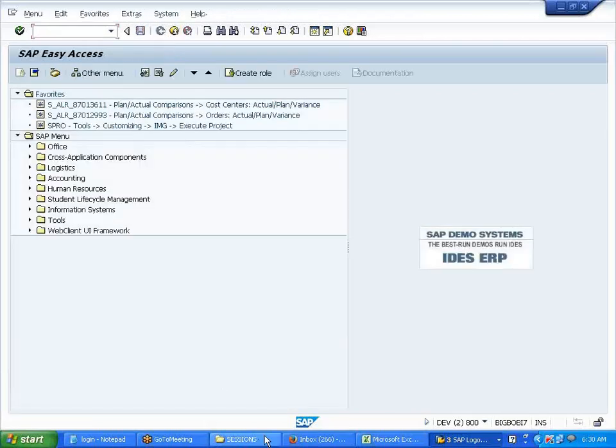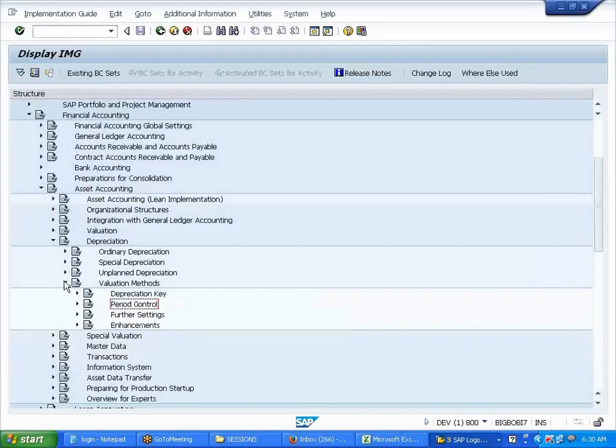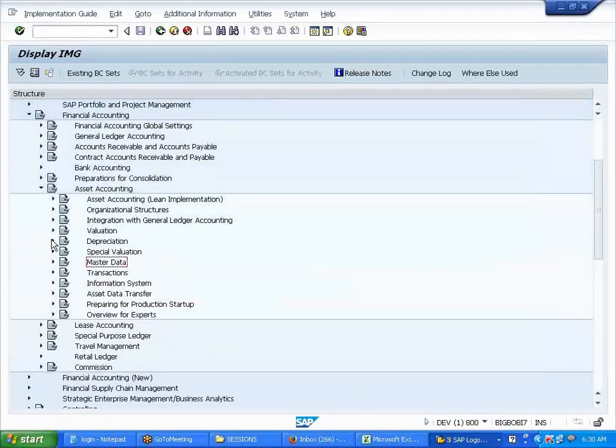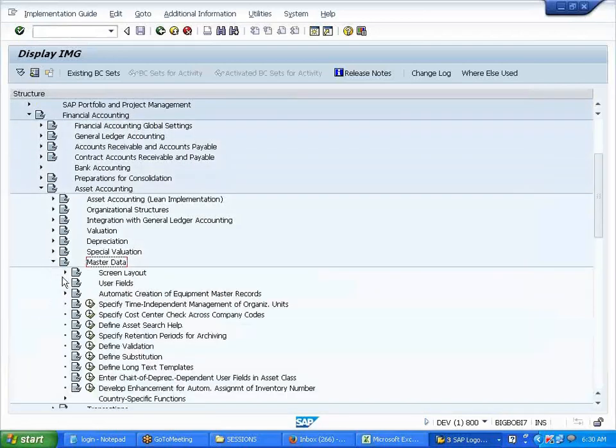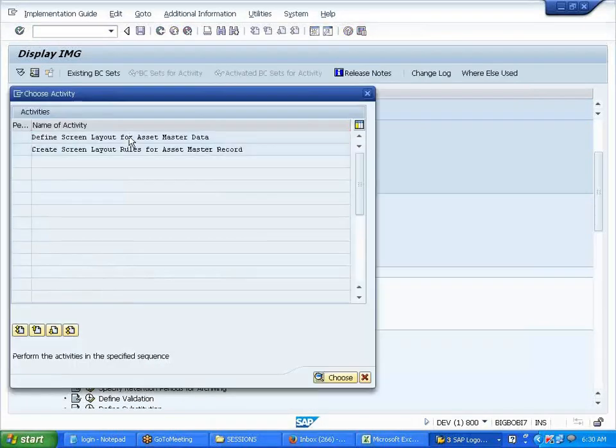No man, screen layout, I told you yesterday, right? F-90 is for purchasing the asset. Define screen layout, master data, screen layout, yeah, here. Can you make visible the transaction?